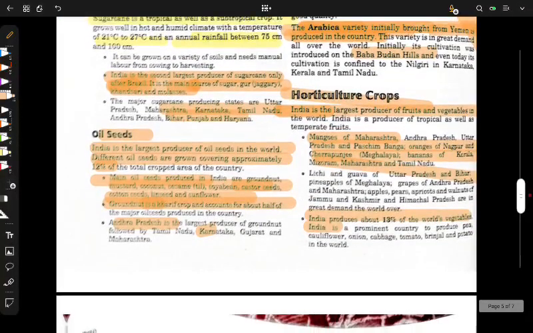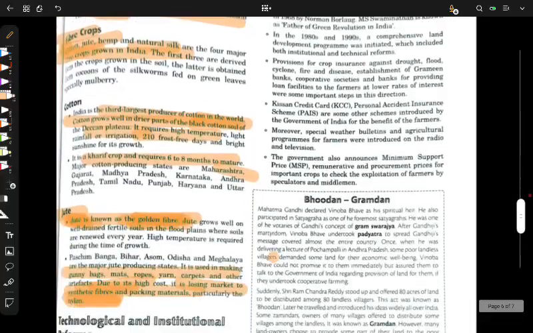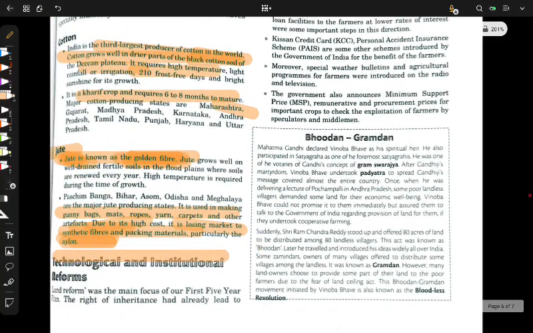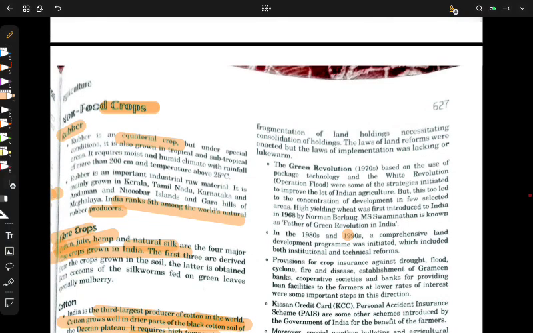So we have survived this chapter, and now we just need to look at technological and institutional reforms. This is just an okay, broad topic. You see, you don't have to remember anything. Just take an overview of this. The first 5-year plan aimed at land reformation, as the right of inheritance fragmented the land holdings. What do you mean by this?